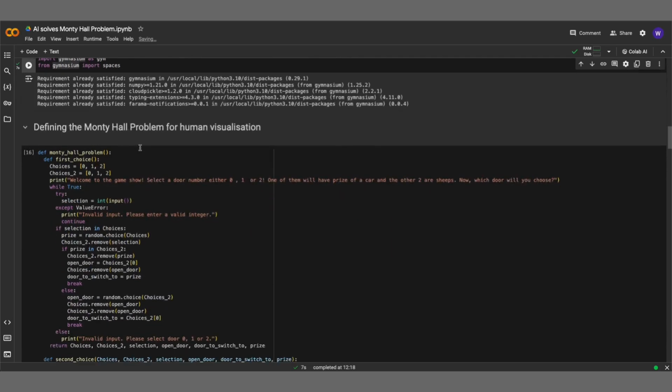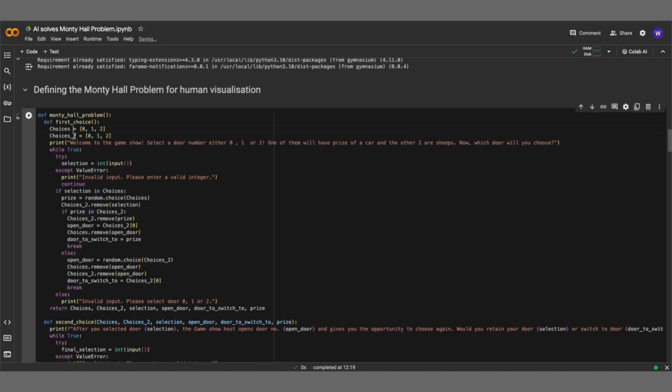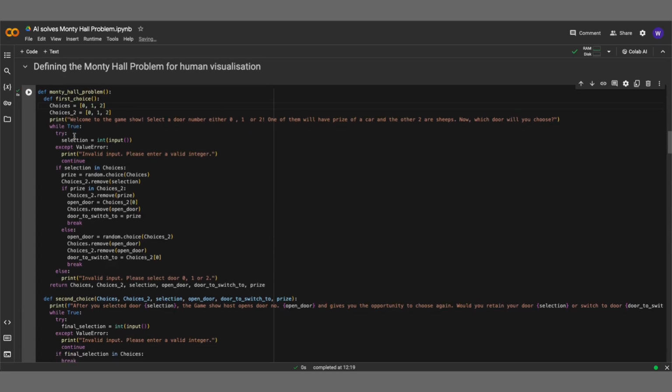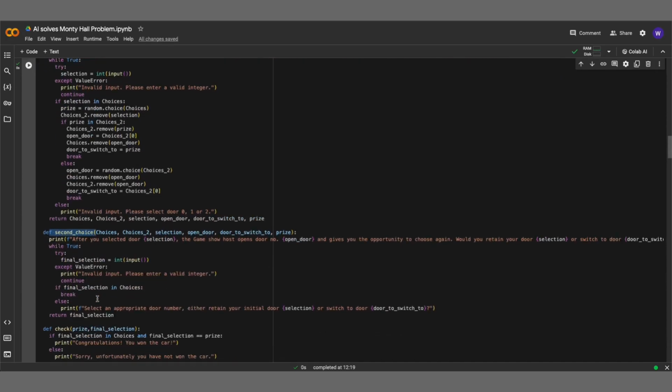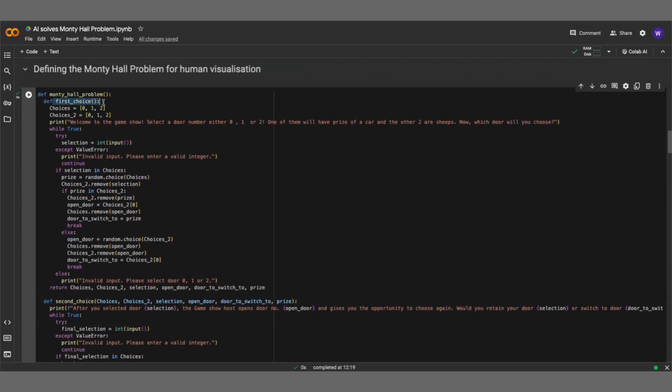Next, we will define a function for the Monty Hall problem. This is going to be for us humans to visualize the problem in code first before we transpose it to a custom environment suitable for reinforcement learning. We are going to create 3 subfunctions within it for clearer visualization of what takes place. The first subfunction is going to be for the first step, where the player chooses one out of 3 doors initially. First, we will define 2 lists here, with values 0, 1, and 2 in it. This will act as our door selections.